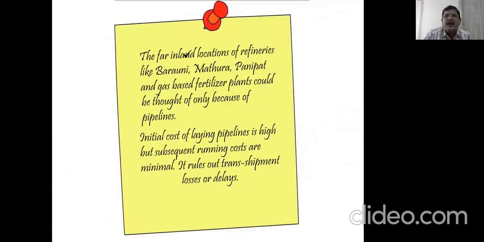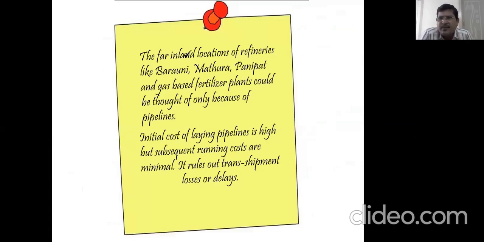The far inland locations of refineries like Barauni, Mathura, Panipat, and gas-based fertilizer plants can be thought of only because of pipelines. They are now working in good situations. That is, they are very big industries, fertilizer plants and oil and gas plants, which are working only because of these pipelines.